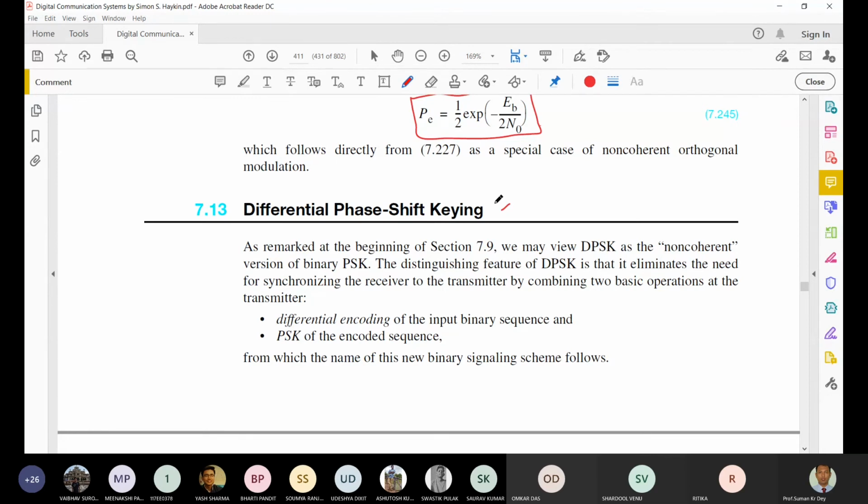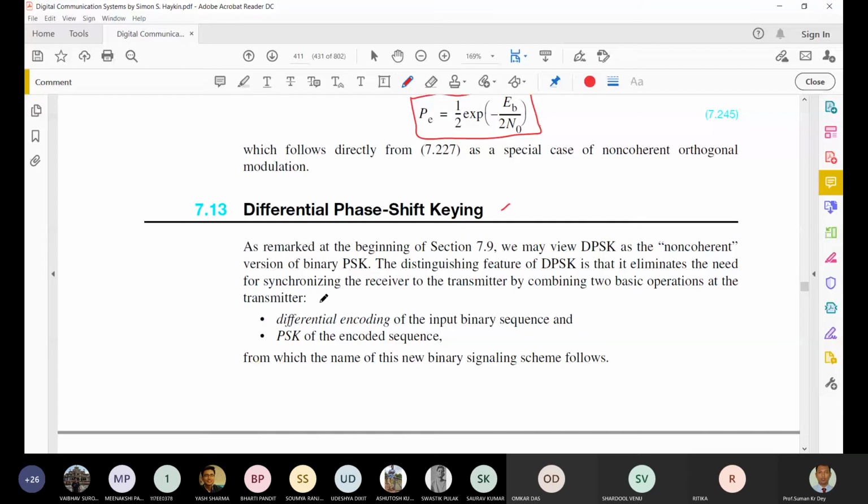Some characteristics: since it is non-coherent, synchronization at the receiver is not required, and there are two basic operations at the transmitter.